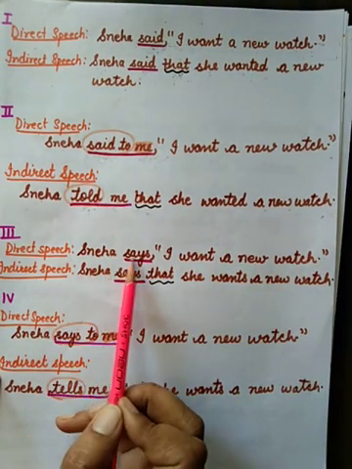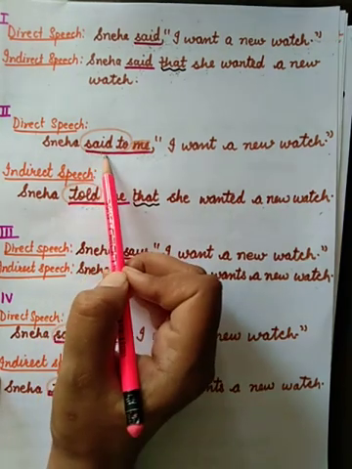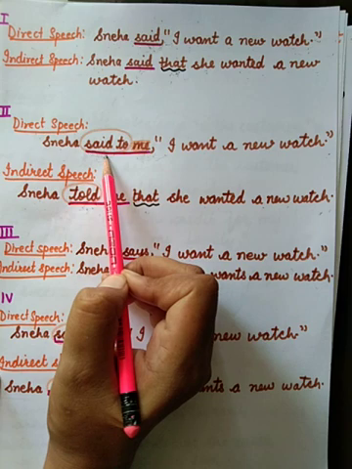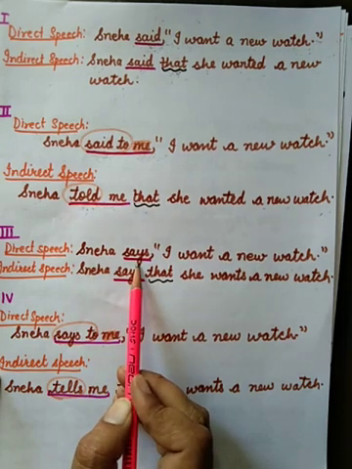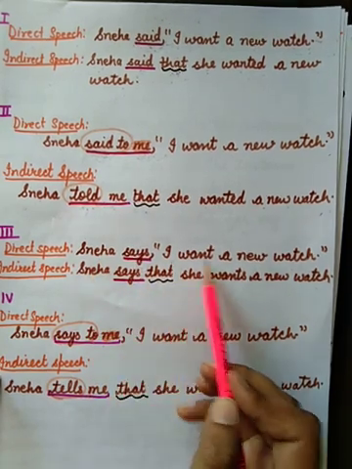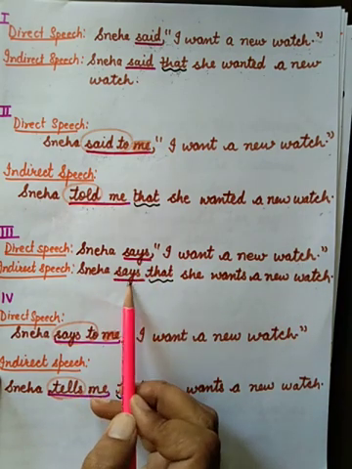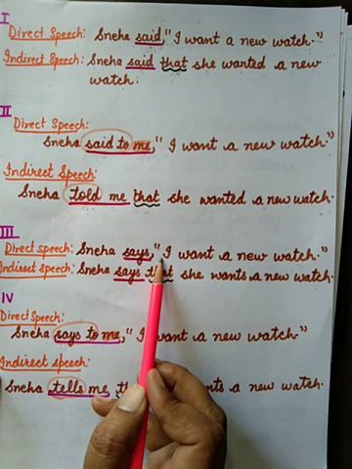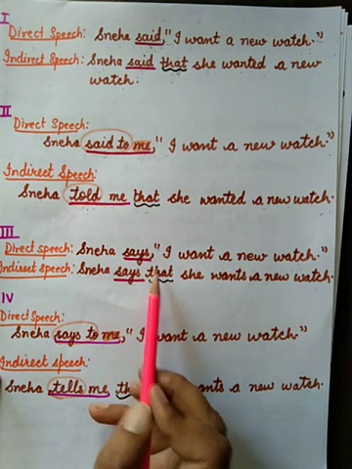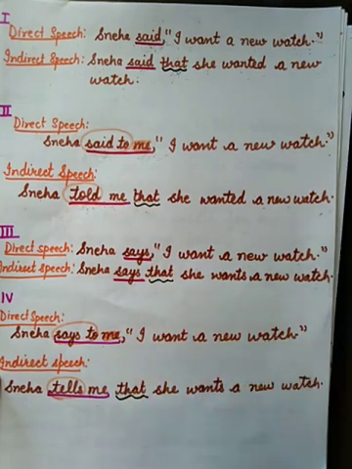Third example, Sneha says. Now this reporting verb is in present form. It was in past form. Say, said, said. Say is present form, said is past form. Now it is in present form. Sneha says, I want a new watch. Sneha says that. Says will remain the same as there is no object mentioned here. Remove these commas and use that. She wanted a new watch.